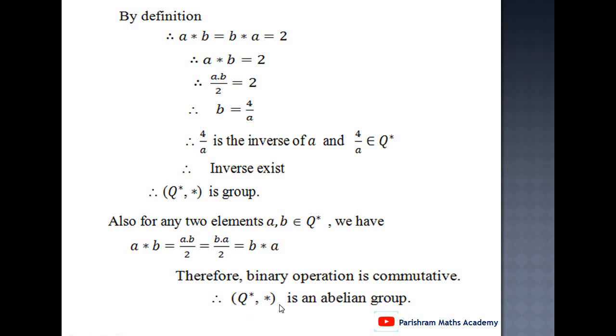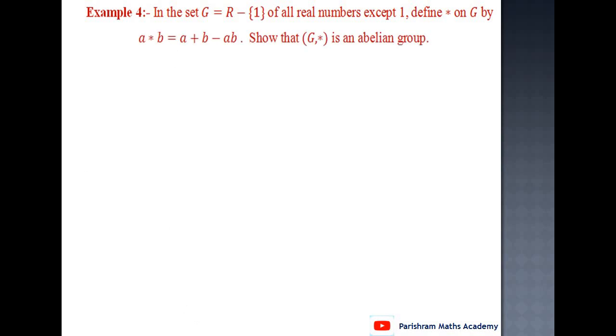Therefore (Q*, *) forms an abelian group with respect to the operation star. Okay. Next example. In the set G, which is R minus singleton 1, that is, the set of all real numbers except 1, define star on G by a star b equal to a plus b minus ab. Show that (G, *) is an abelian group.